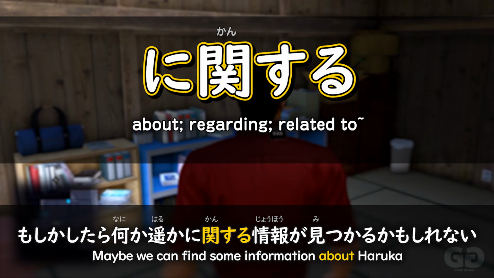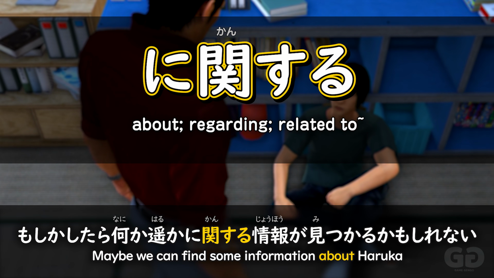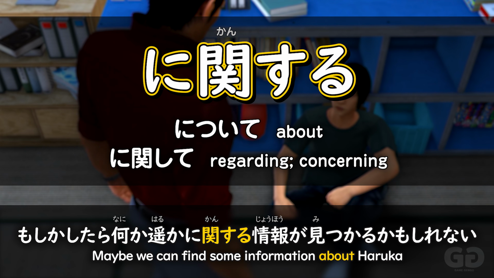This is the same piece of language as ni tsuite, however it's a little bit more formal. You'll often see ni kanshite used in written language or in a little bit more formal situations. But it can be used in normal speech as well. A very useful piece of grammar. Kind of think of it like the difference between about and regarding in English. Ni tsuite is a pretty common piece of grammar to say about something.